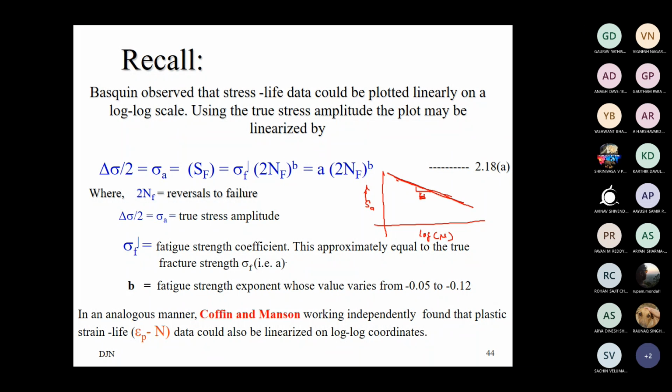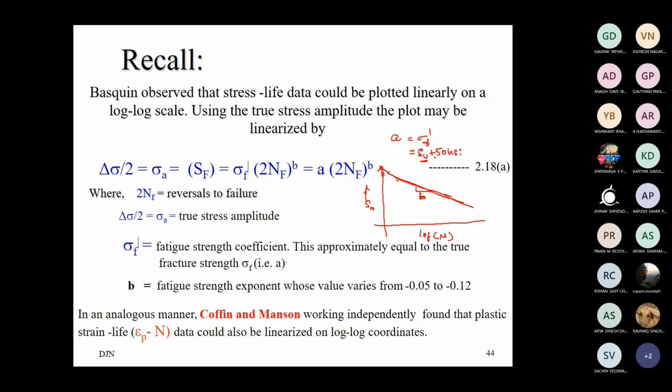This is what we have learned from chapter 2, and the strength coefficient here, the intercept, is the notation A. We will assume this as the true fracture strength, sigma f dash. In the absence of data, we may also assume ultimate strength plus 50 ksi, ultimate strength in ksi plus 50.